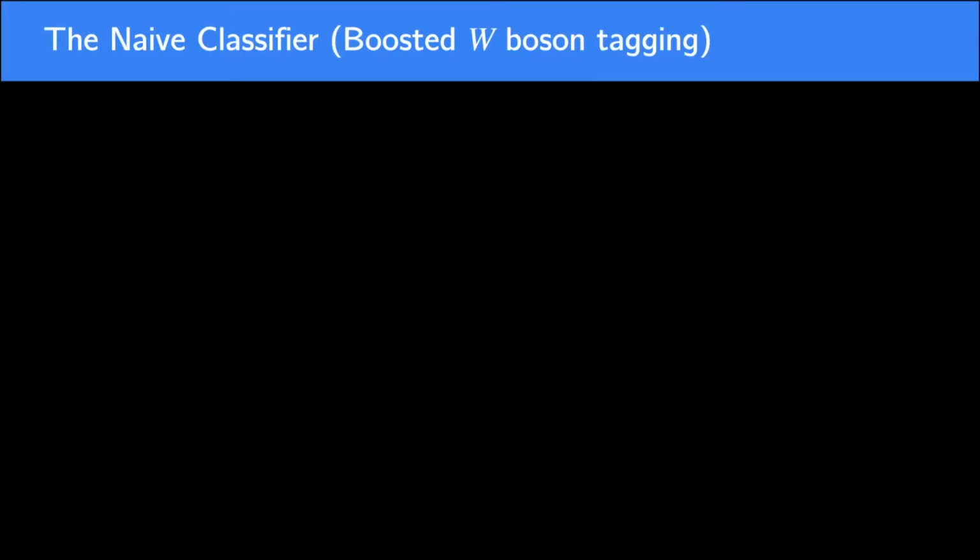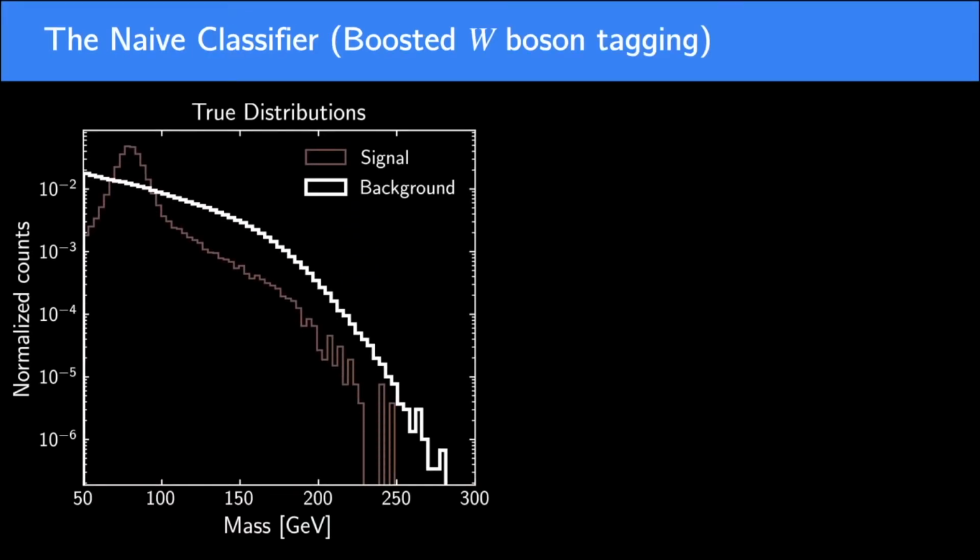Here's an example of simulated data where the signal, which is a W boson jet, is localized mostly around the W boson mass, and the background is composed of jets from other various QCD processes. But in practice, it turns out that there are orders of magnitude more background events than there are signals, which is why we would like to use some machine learning technique to remove as many backgrounds as possible to make the search easier. However, when you train a classifier, let's say a neural network, in a naive way, then you get something that looks like this.